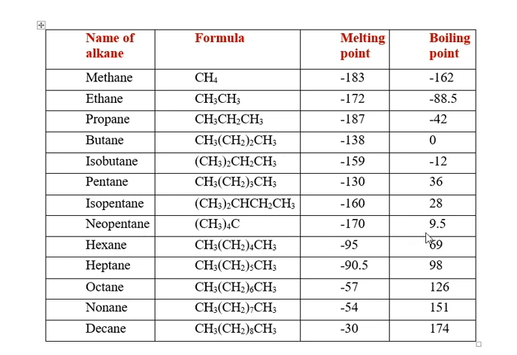When branching increases, the boiling point goes on decreasing. Here pentane has boiling point 36 degrees, isopentane is 28, it decreases, and neopentane is 9.5. Means as the branching increases from pentane to isopentane and neopentane, which is more branched, the boiling point decreases as the shape of molecule becomes spherical.